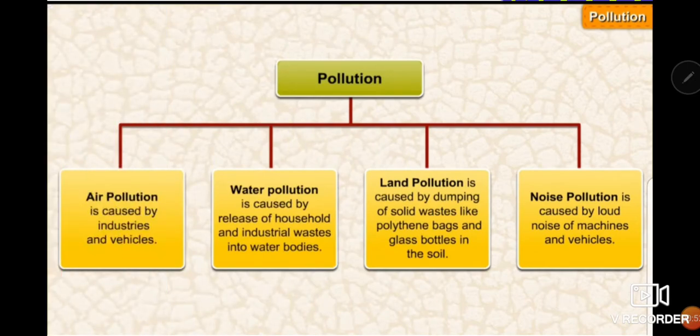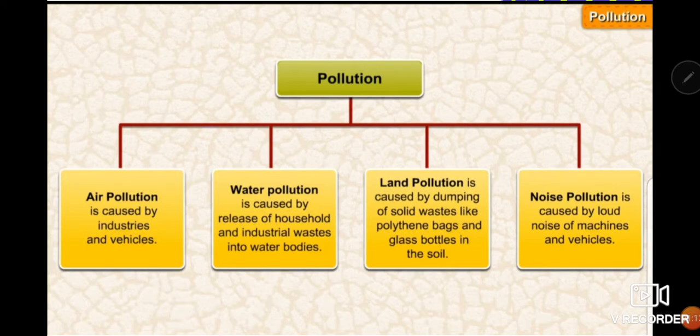First is air pollution. Air pollution is the addition of harmful substances to the air, which makes the air dirty. Okay, so now what are the causes of air pollution? Air pollution is caused by industries and vehicles.